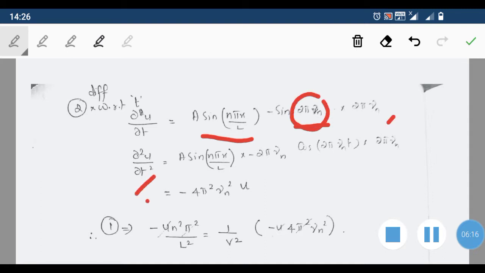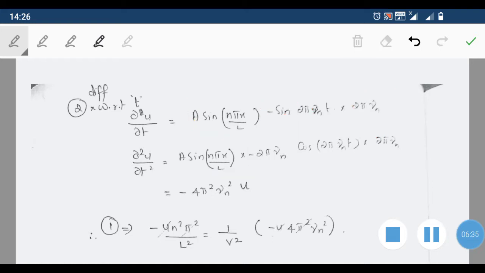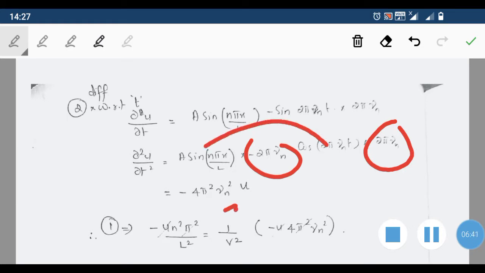Then again differentiating with respect to t, this is a constant and this is also a constant, so that can be put together here: a sin nπx by l into minus 2πν_n, with one minus sign also here. Then the differential of sine is cos, and we multiply it with 2πν_n. So the result is minus 4π²ν_n² into this term, which combines together to become our original u.